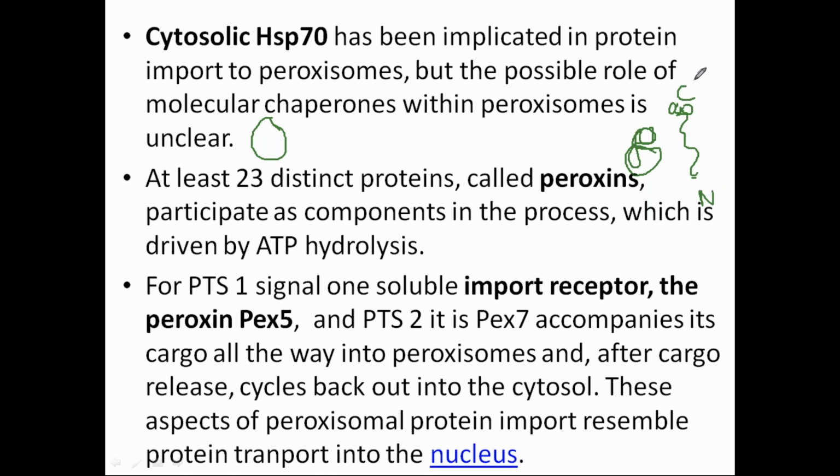So at this carboxy end, there is the SKL amino acid signal, and where has this information come from? From the nucleus. Yes, Asha, you are right.